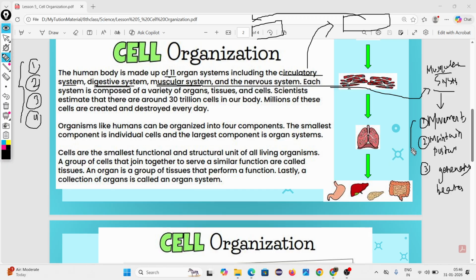These three things are performed by whom? Muscular system. Whom? Muscular system. How? Number one, I know it performs movement, it maintains our posture, generates heat.